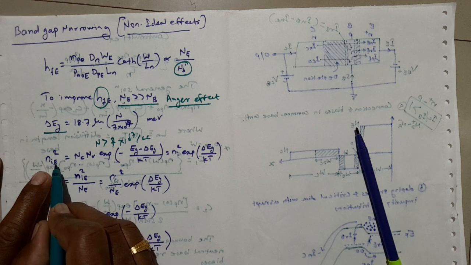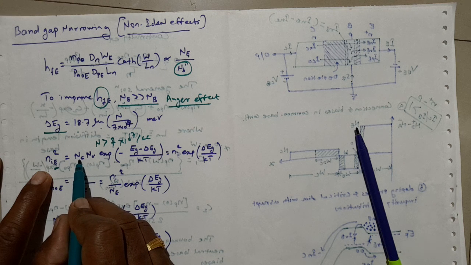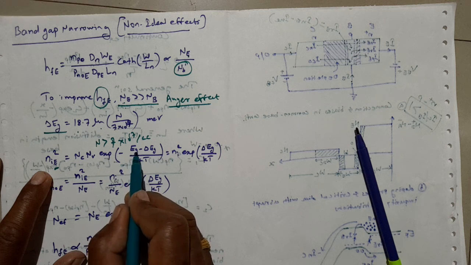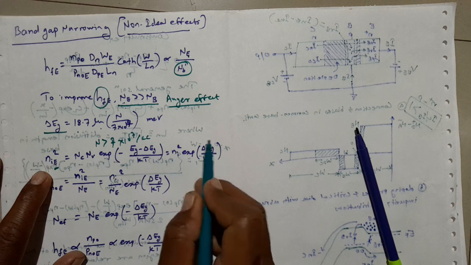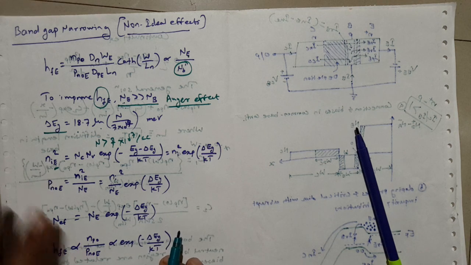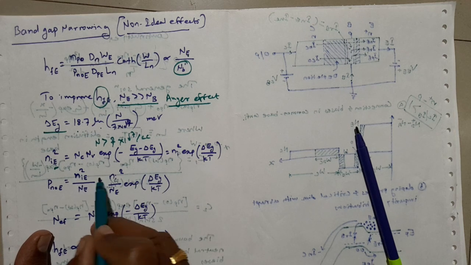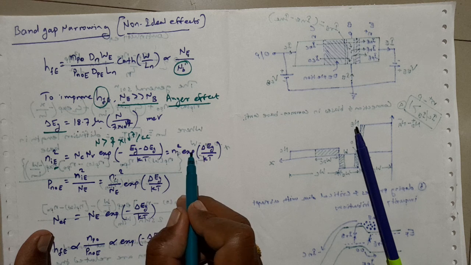NIE square is equal to NC NV, the conduction band and valence band concentrations, times exponential of minus Eg minus delta Eg by kT, which can be given as Ni square times exponential of delta Eg by kT. Here delta Eg is the band gap narrowing, and Ni is the intrinsic carrier density without the band gap narrowing effect.